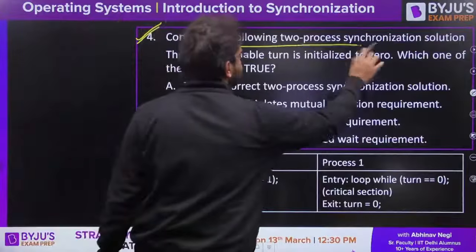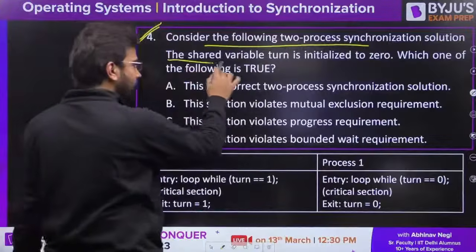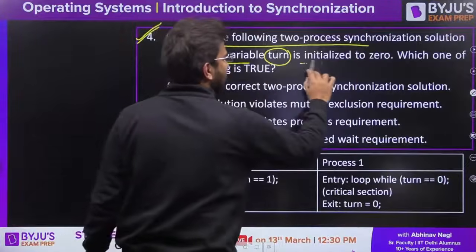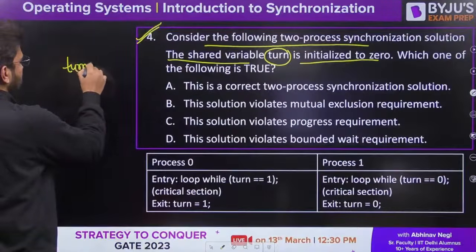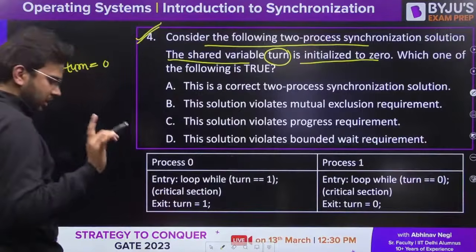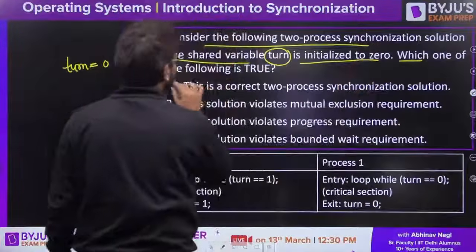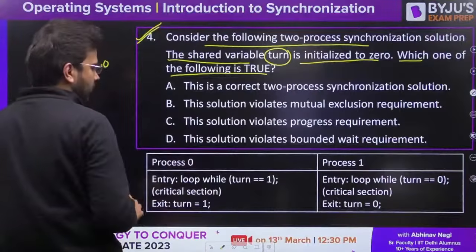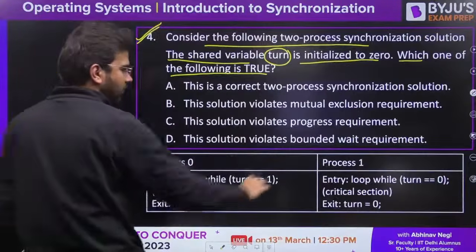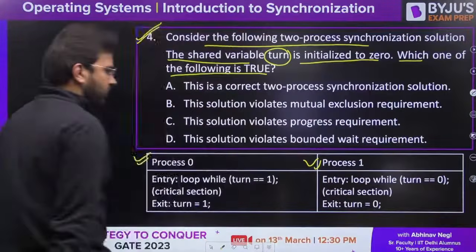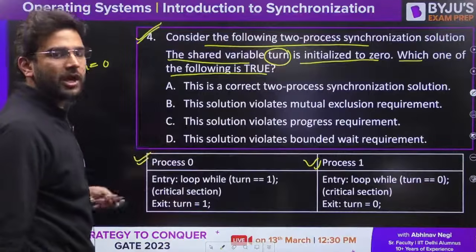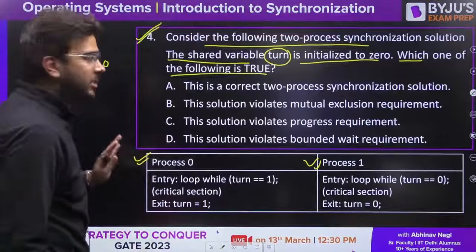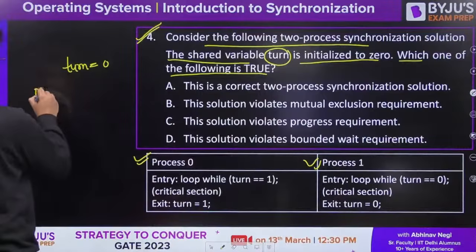Consider the following 2-process synchronization solution. The shared variable turn is initialized to 0 here. Turn is equal to 0 initially. Which one of the following is true here? So we have process 0 here, we have process 1 here. Let's start with process 0. Let's first find out whether mutual exclusion is present or not. So let's talk about mutual exclusion.